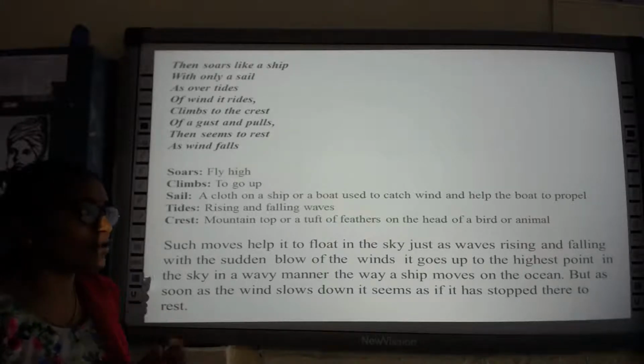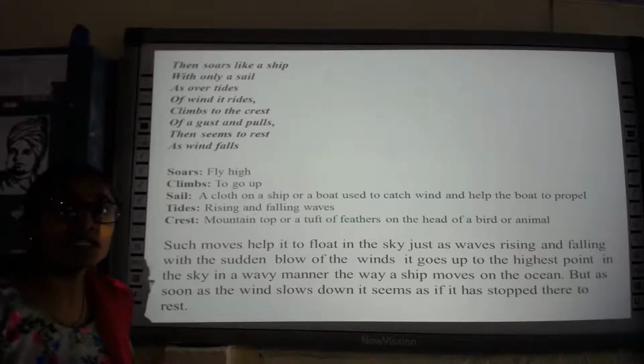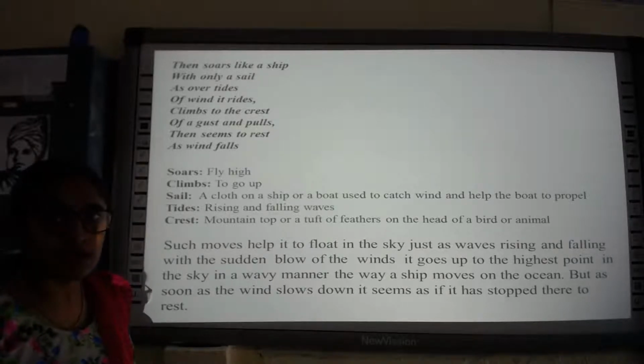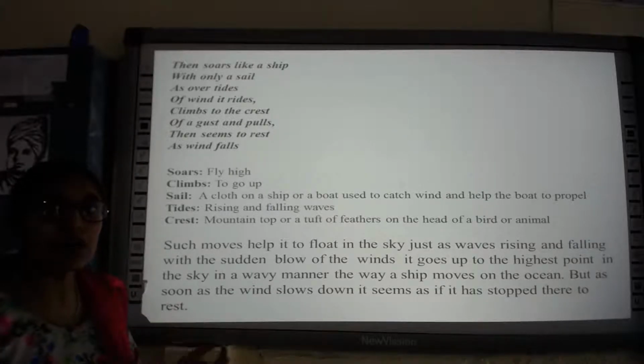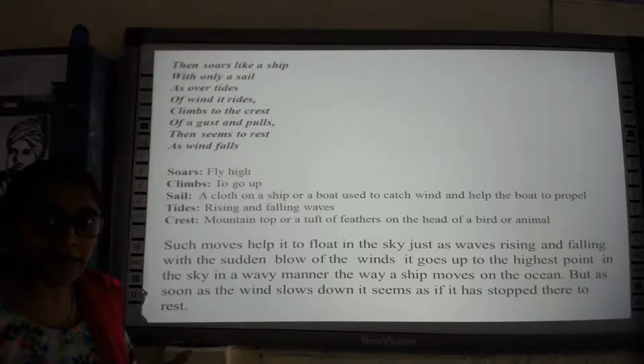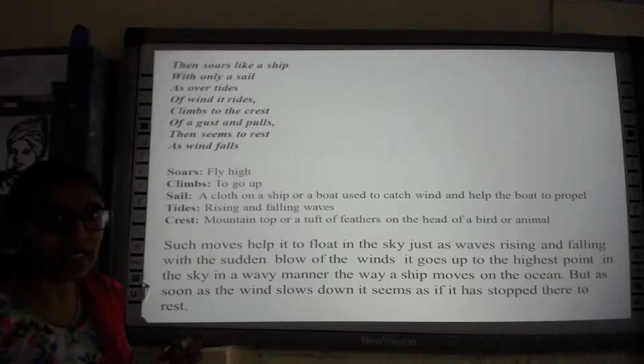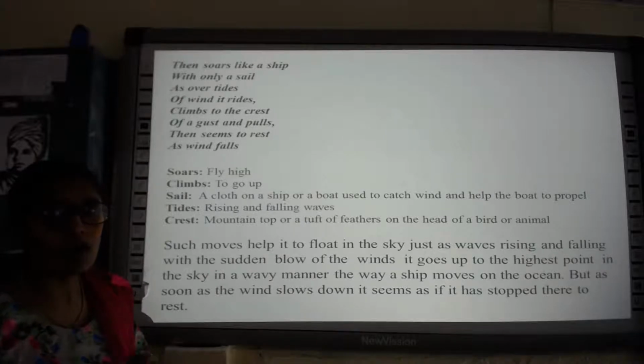Okay, I'll give you one more example. For example, there is a poem, My love is like a red, red rose. So here the poet is comparing his love to a red rose. Whenever we compare something to something with the help of the words like or as, it is called simile.